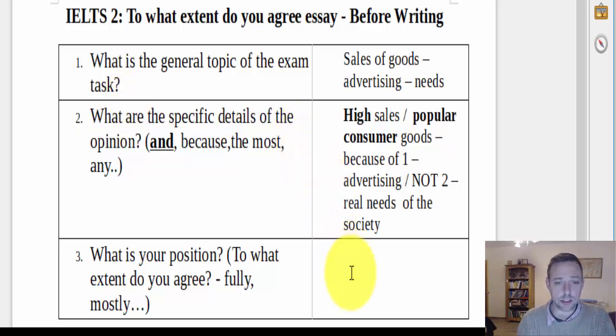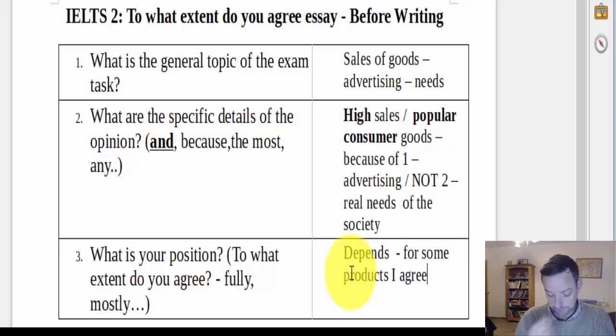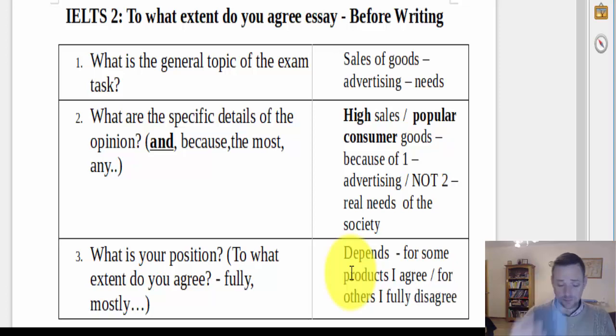Okay, so thinking about my position, I would say that the extent to which I agree depends. So for some products, I agree, and for others, I fully disagree. So for phones, for example. This is a complicated topic. When it comes to the IELTS, you probably want to try and make it easier for yourself. When you do an it depends, it gets quite difficult. So in terms of tactics, what you might like to do is just think, okay, I mostly disagree.